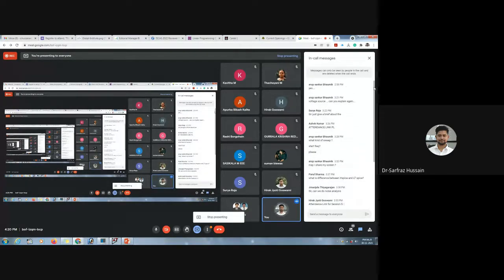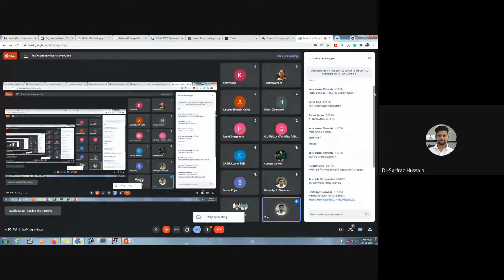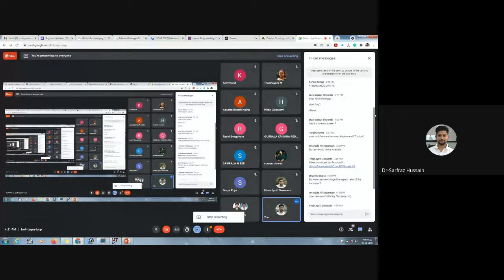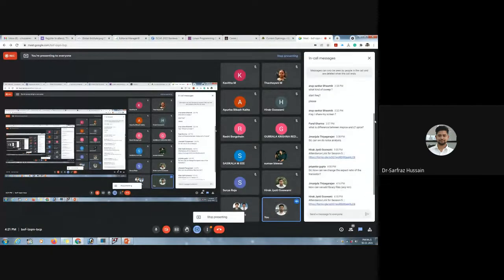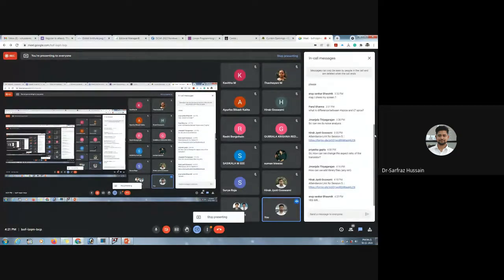So voltage source, can you explain again, please? Just brief about what kind of sweep, start frequency? Okay, may I share my screen? Okay, Bhaumik, I'm not sure whether we can do that.